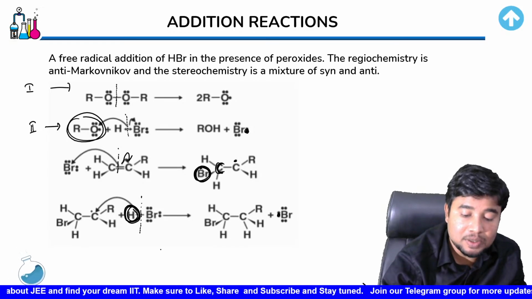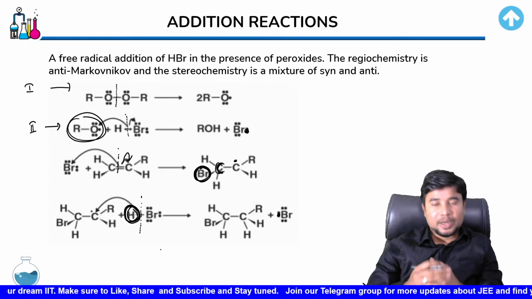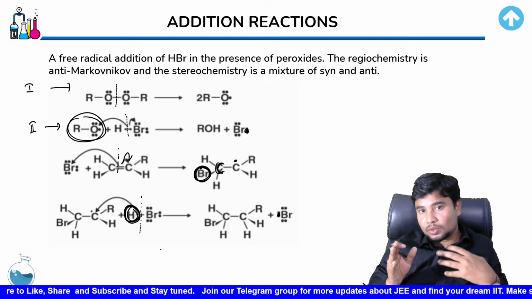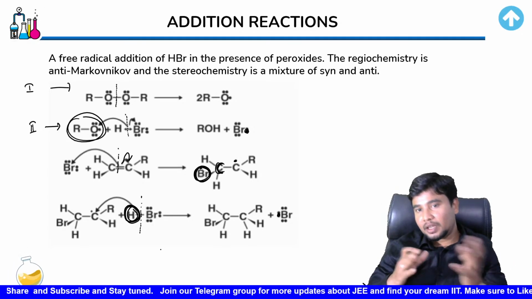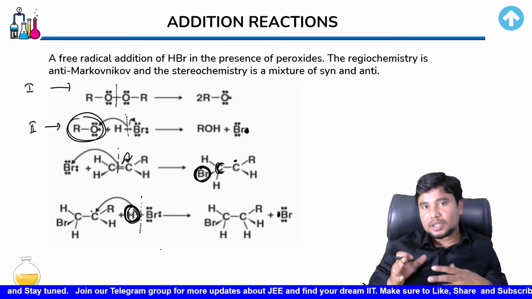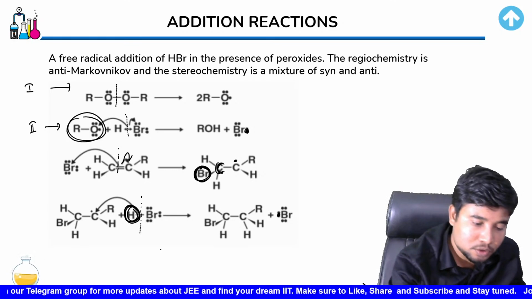So ultimately this hydrogen gets attached later on. And what mechanism has it followed? Free radical mechanism. So the stabilization and the mechanism followed is completely different. For that reason, in the anti-Markovnikov rule, in the chain termination step, this is also propagation.